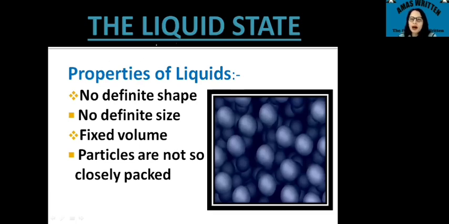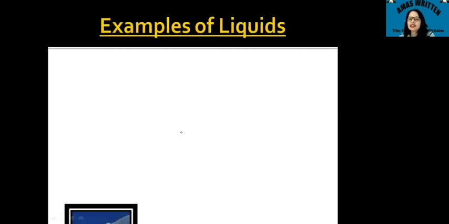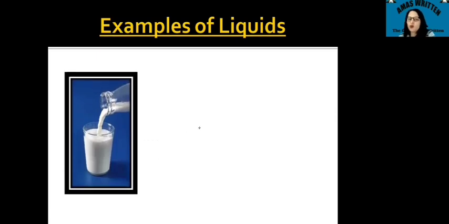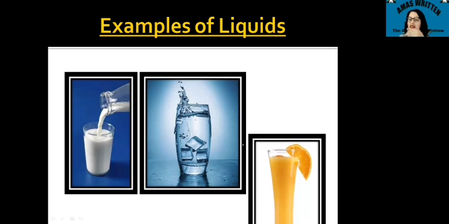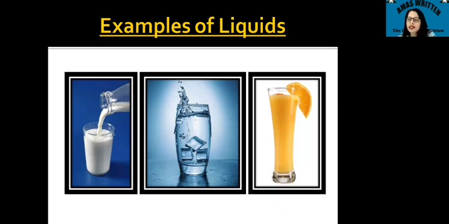Now the next part: examples of liquids. You might have seen certain examples, like the milk I talked about. You can have water also, and you can see orange juice. Certainly you will see these do not have their own shape or size. They take the shape of the container. Whether it is milk, it takes the shape of a glass.